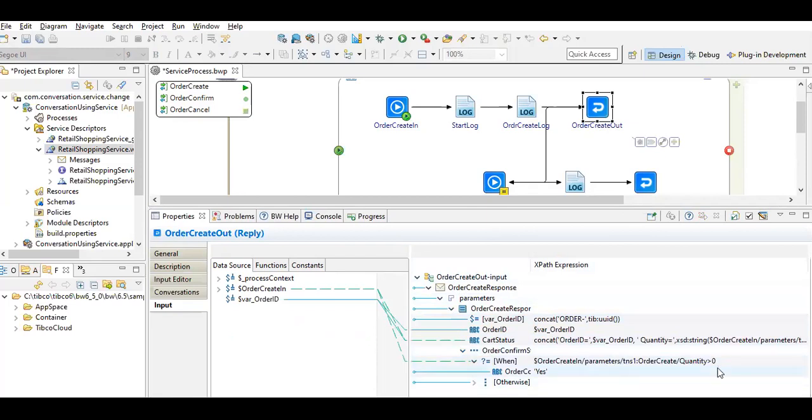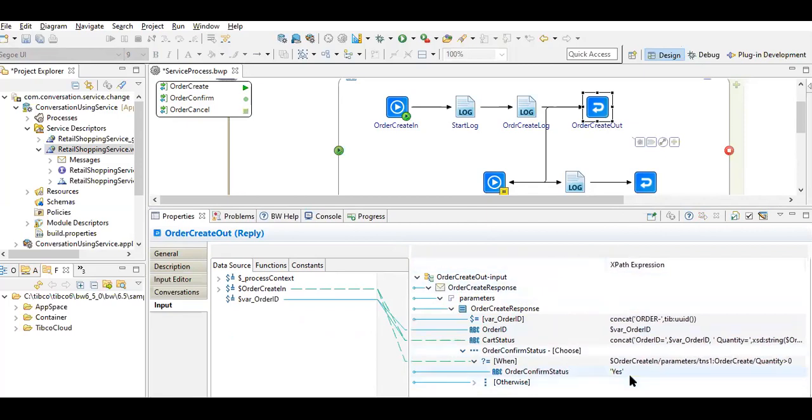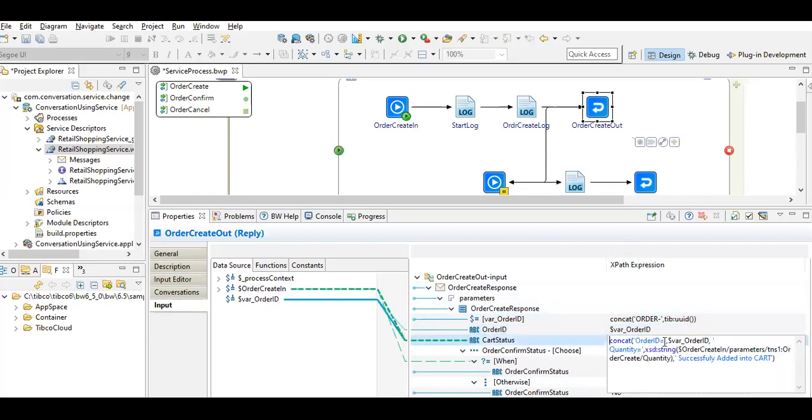If the quantity is greater than 0, the order confirmation status is given as yes. If the quantity is less than or equal to 0, it means no. Apart from that, it is returning the order ID, which is the order's default UUID, and the cart status. What is the current status of the cart?